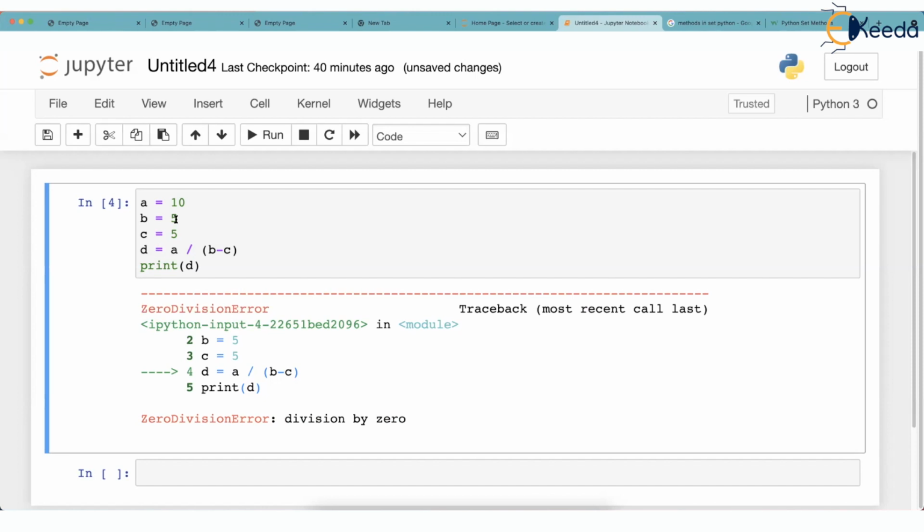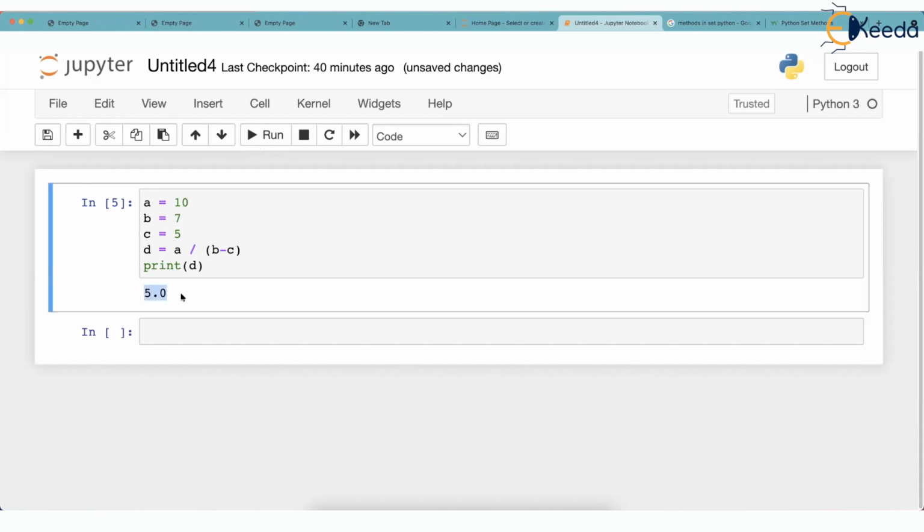So what if I make B, let's say, 7? Now this will be 7 minus 5, that is 2. So 10 is divided by 2, so D will be 5. No problem. Now this line is grammatically correct and this line can be executed also. So if I run this, obviously 5.0 will be the output.